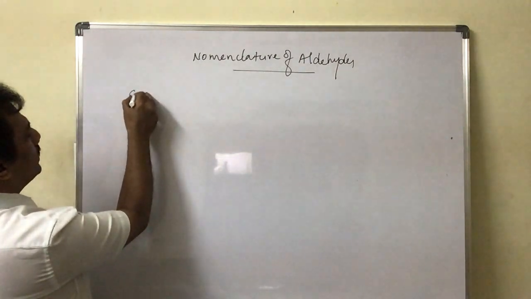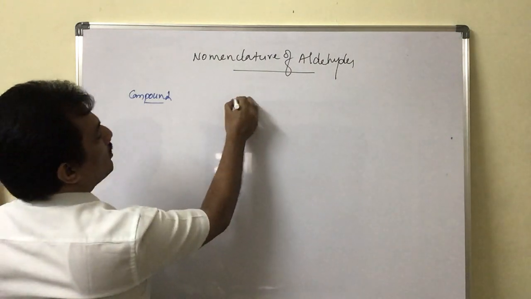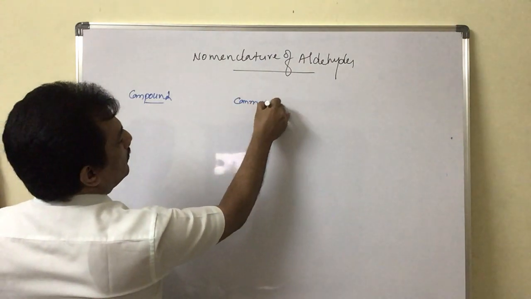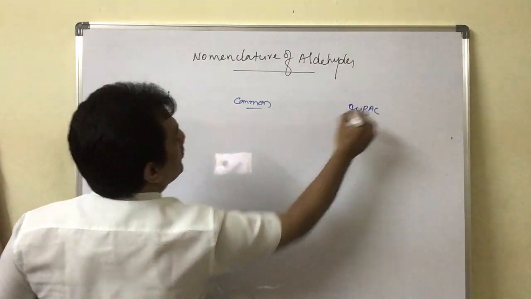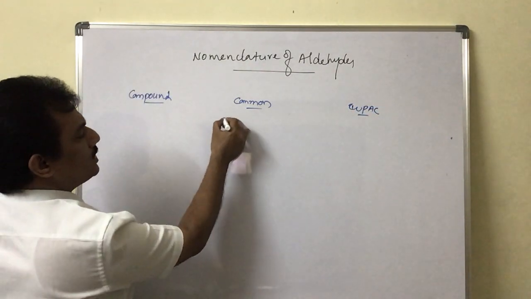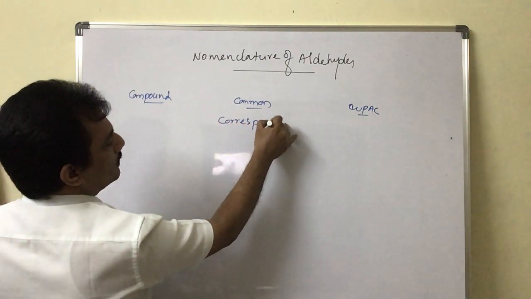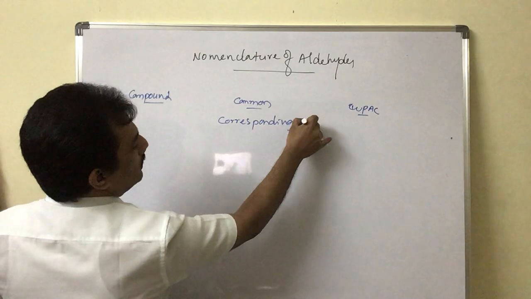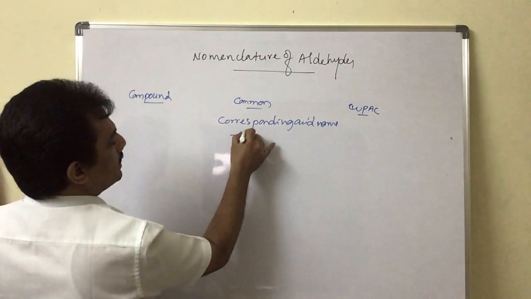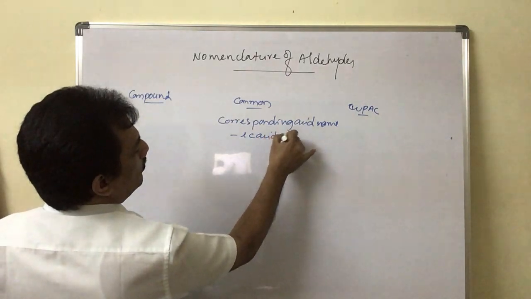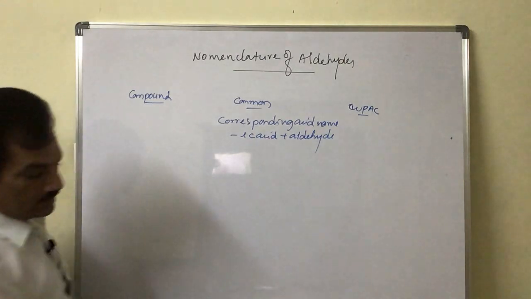Now it is compound, common name, and IUPAC names. In general, common name is corresponding acid name minus ic acid plus aldehyde. This is the system to get the common name of the aldehydes, is it not?